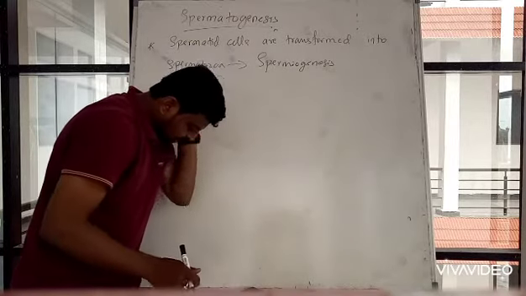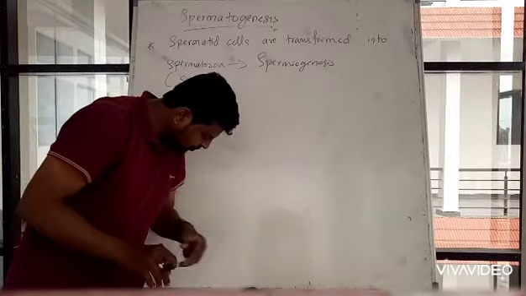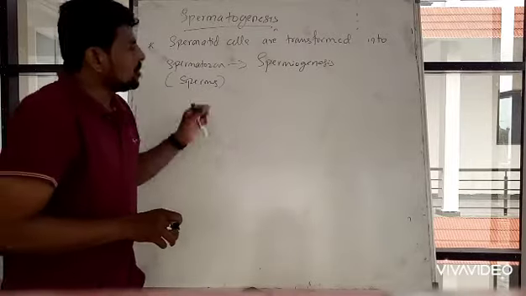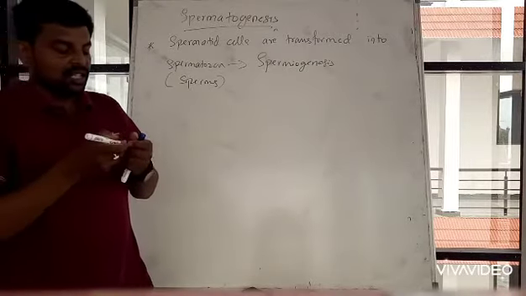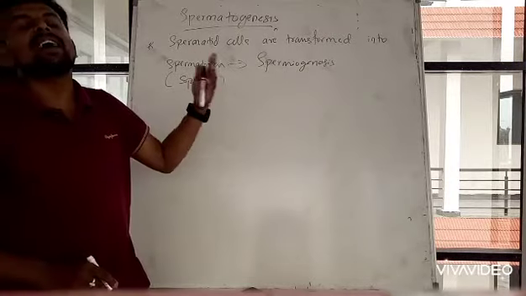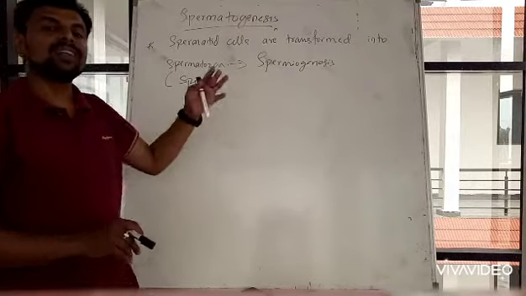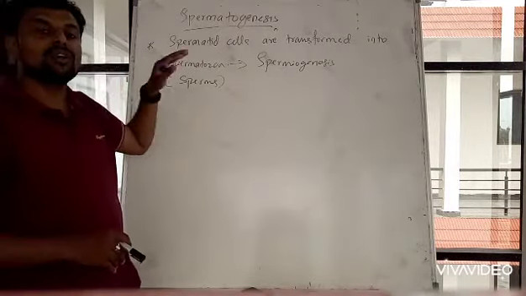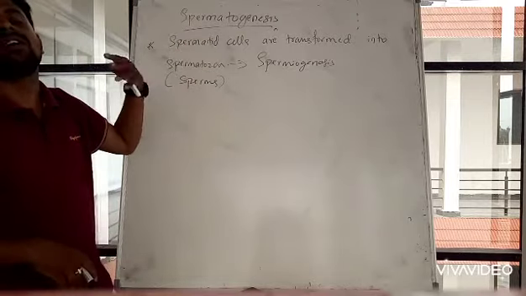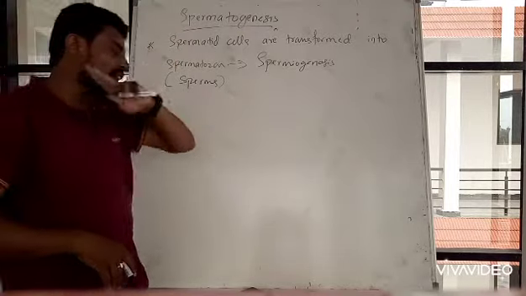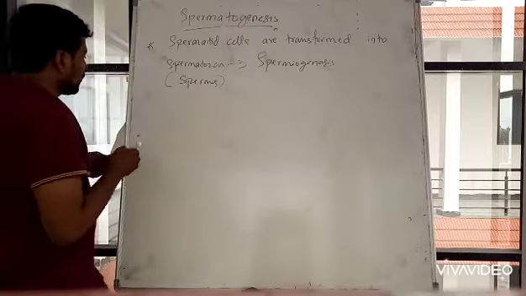Now what we have to understand is that this whole process of cell division is dependent on several hormones. What are the hormones which stimulate the process of spermatogenesis?